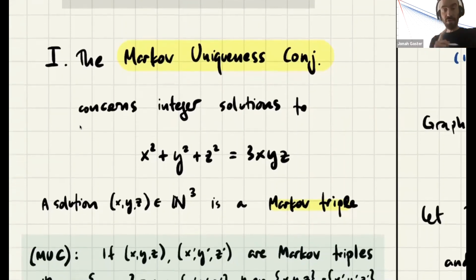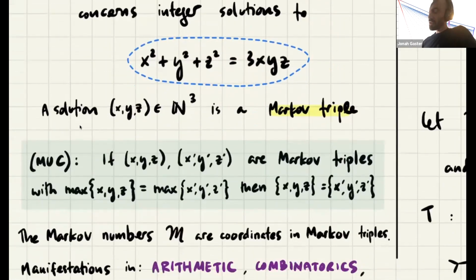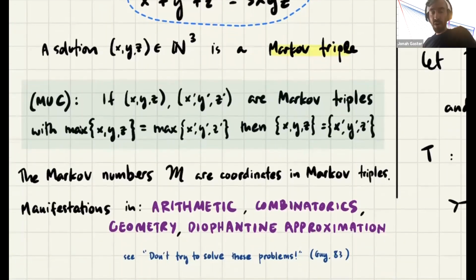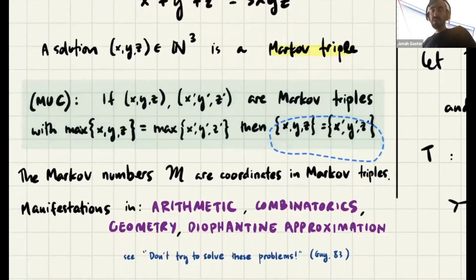So the Markov Uniqueness Conjecture is about integer solutions to this simple cubic equation called the Markov cubic. When you have a triple of positive integers that satisfy the equation, they're called a Markov triple. So for instance, 1, 1, 1 is the simplest Markov triple. The conjecture asserts that if you have a pair of Markov triples with the same largest entry, then they're the same triple. So in other words, Markov triples are parameterized just by the largest entry.